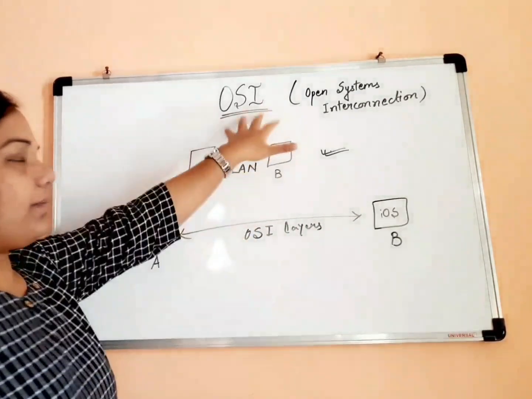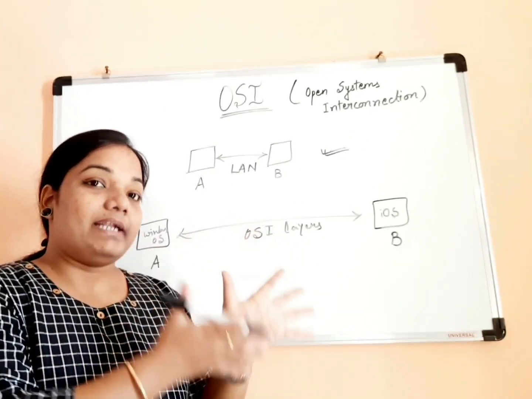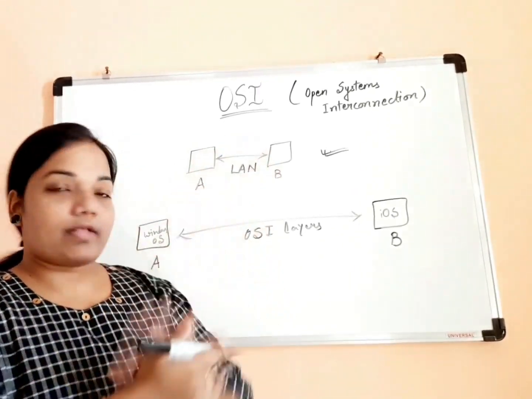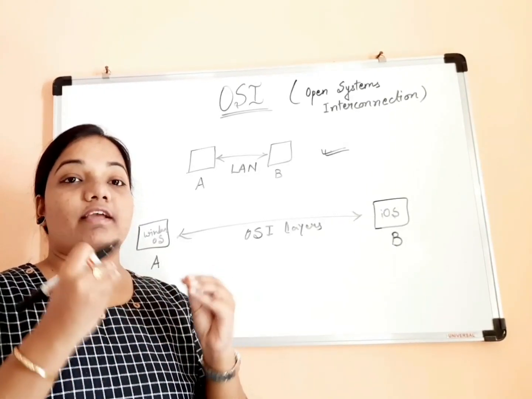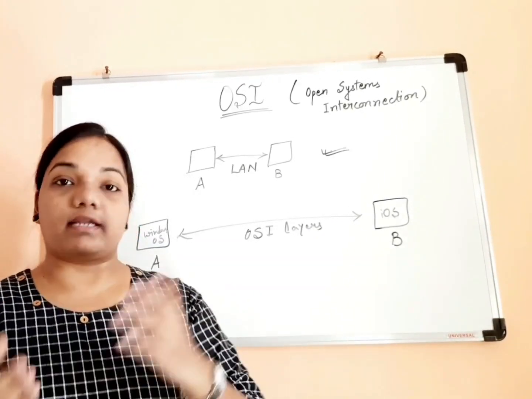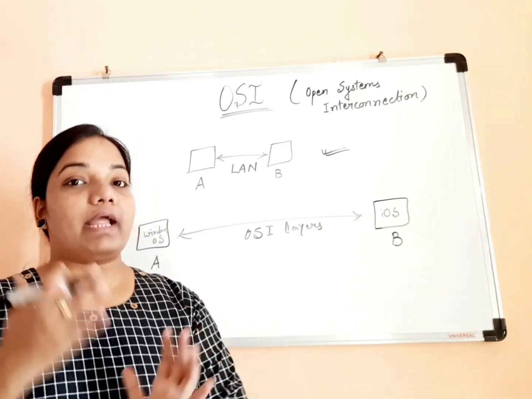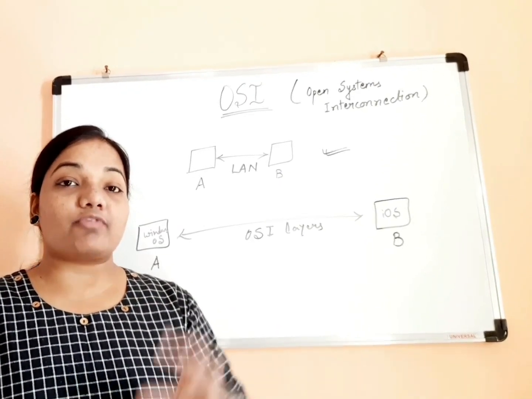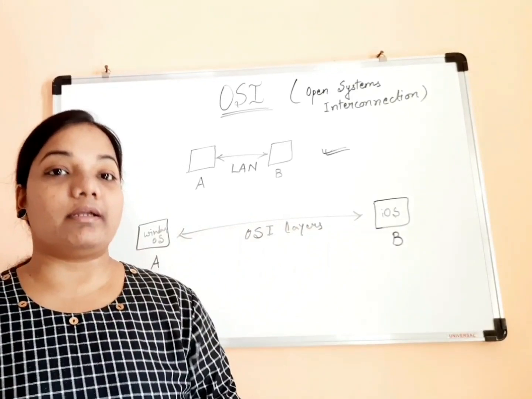Got it? What is the main need? Whenever we are studying anything, no doubt the main topic and its subtopics are important. In the OSI layers, what the different layers are, and what the significance of every layer is, is very important. But before going into detail of any topic, the main thing you should understand is why we are studying this, and why this topic is important enough to understand.